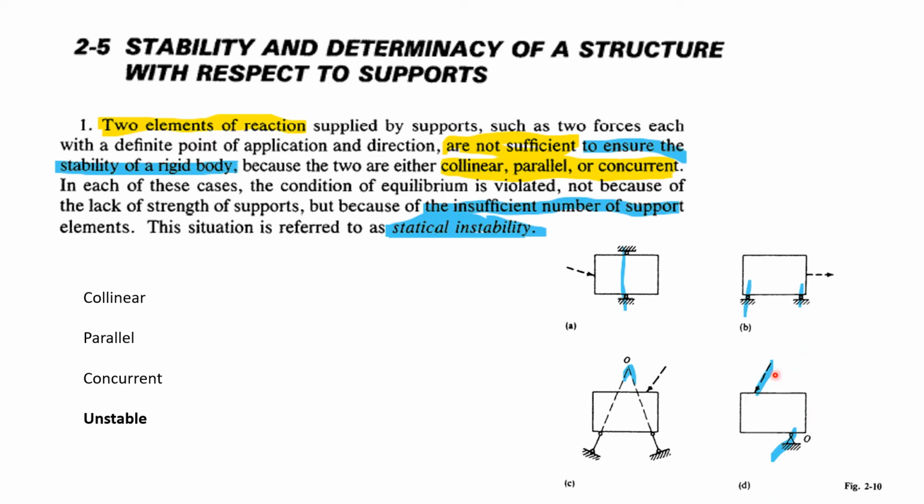In this example, the hinge can act with a vertical force and a horizontal force, but the applied force acts in this direction. The line of action of this force and its perpendicular distance would cause a moment about the hinge. This pin support cannot restrain the moment, so it would make the structure tilt or rotate in this anti-clockwise direction. This is also an example of statical instability.